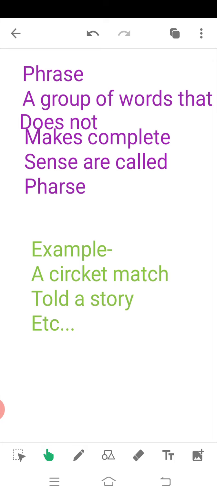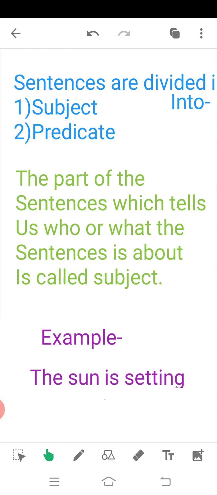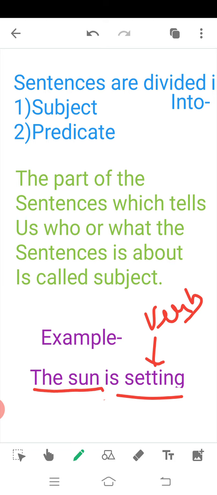So now next comes this part. Sentences are divided into a subject and a predicate. So what is a subject? The part of a sentence which tells us who or what the sentence is about is called the subject. For the example, I will explain. The sun is setting. Setting is a verb, we know, an action verb. But this is called the subject because who has done this task? The sun has done. So this is called the subject.